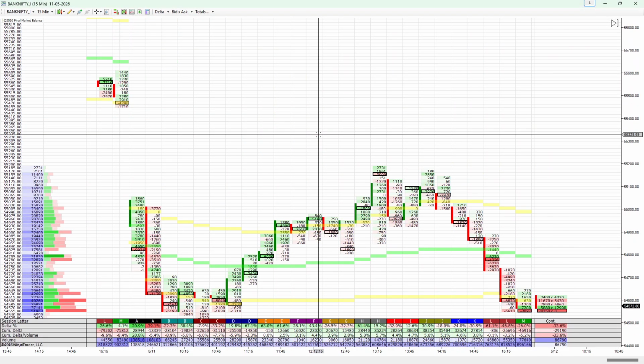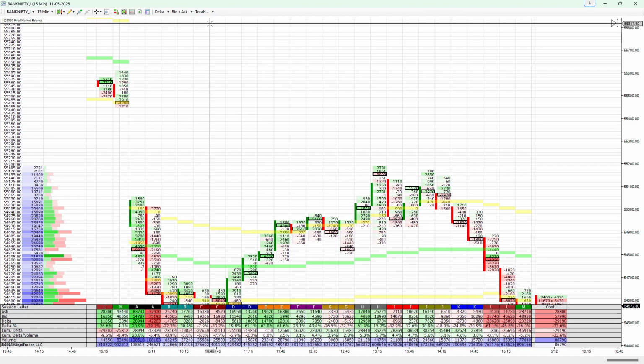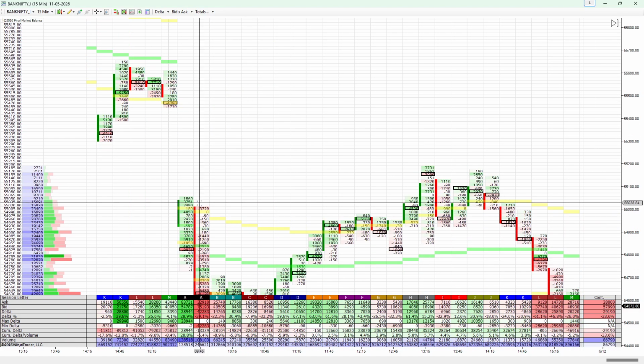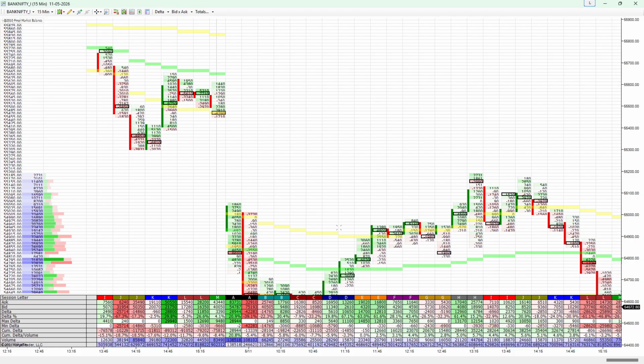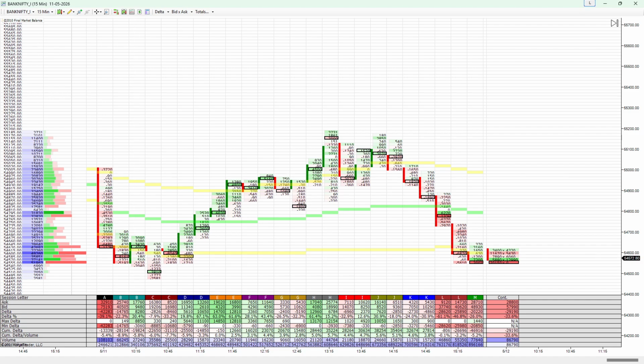Okay, you can see my screen. Here also I'm trying to put all the different values, bid, ask, delta, everything. You can notice maximum delta, minimum delta, all this. The market came here and tried to sustain at a certain level, and at a certain level buy-sell order absorption happened at the C level, C session.